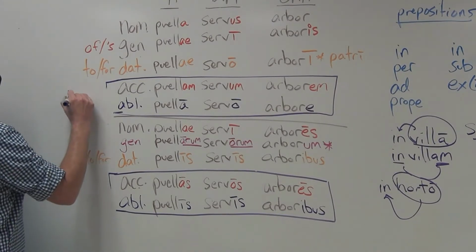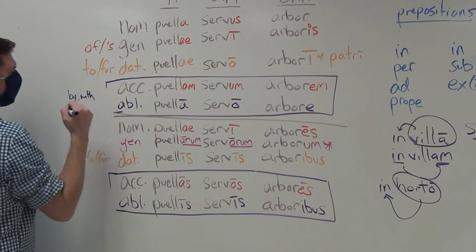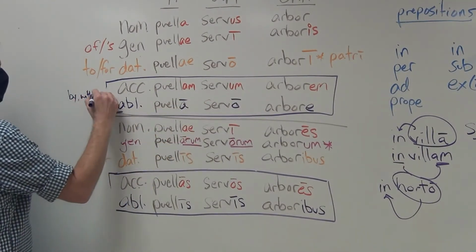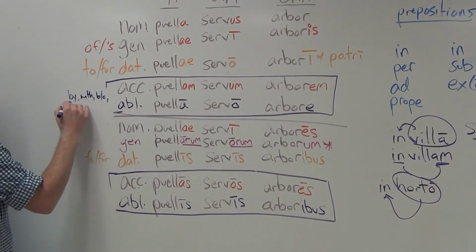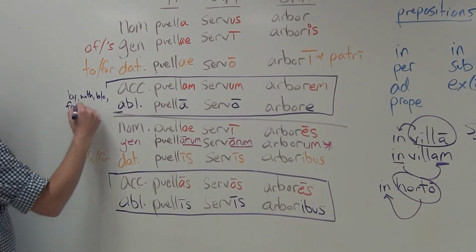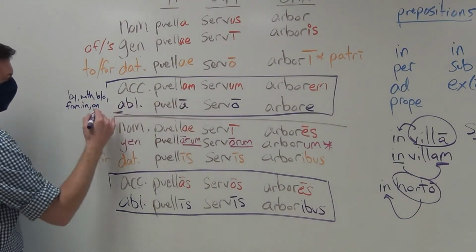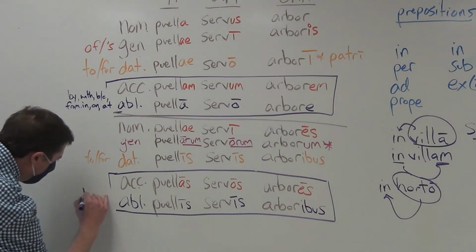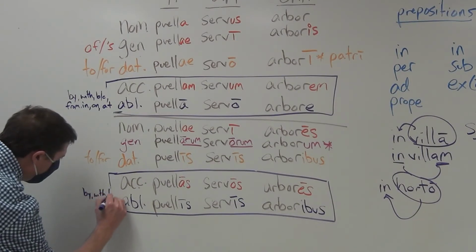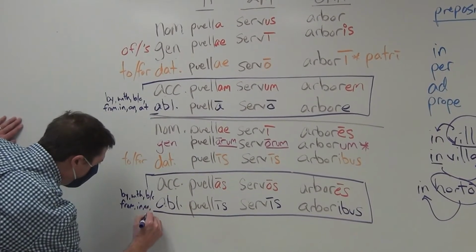You could say by the girl, with the girl, because of the girl, from the girl, in the girl, on the girl, at. By, with, because of, from, in, on, at. Same thing down here. By, with, because of, from, in, on, at.